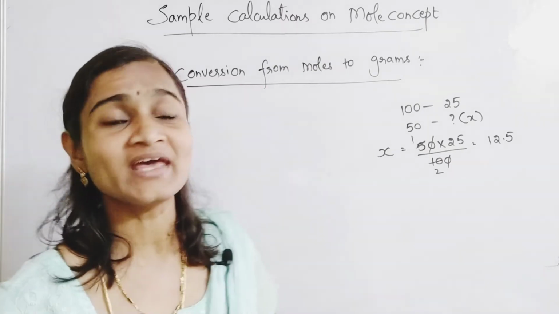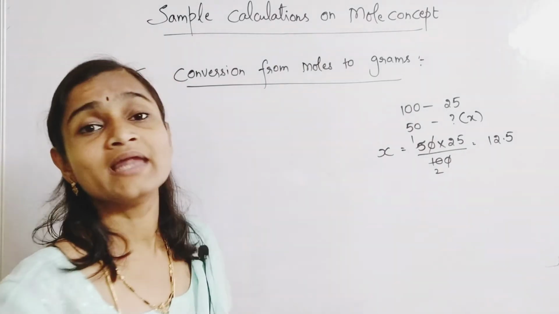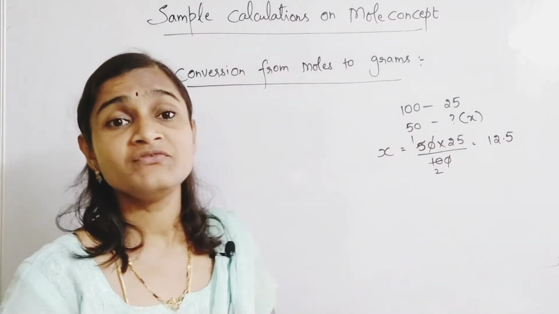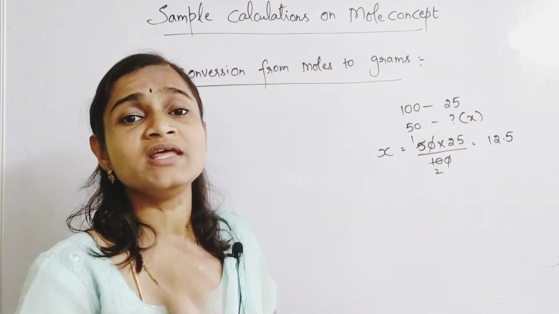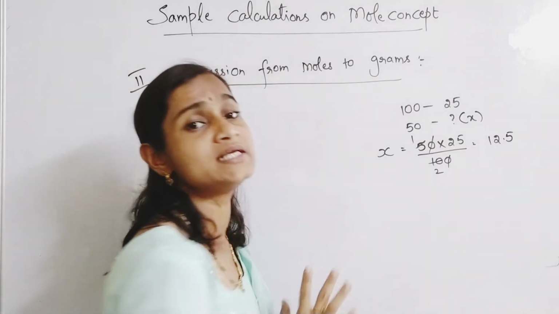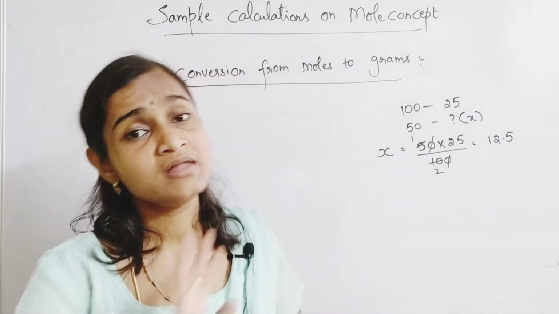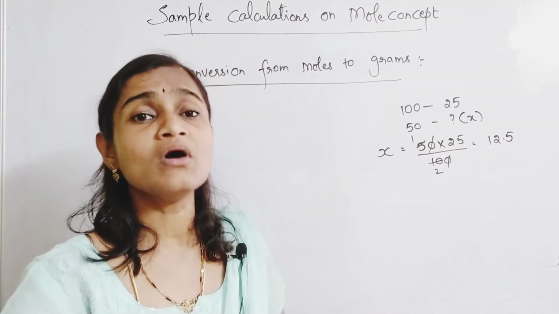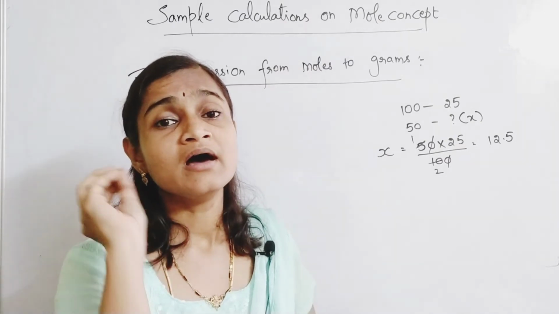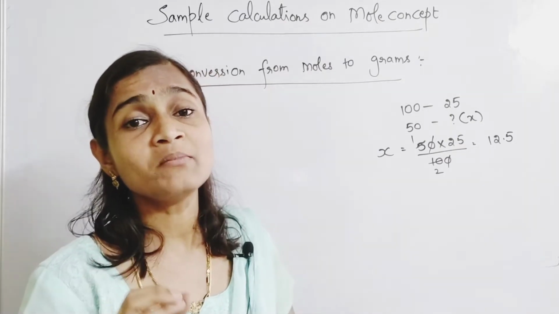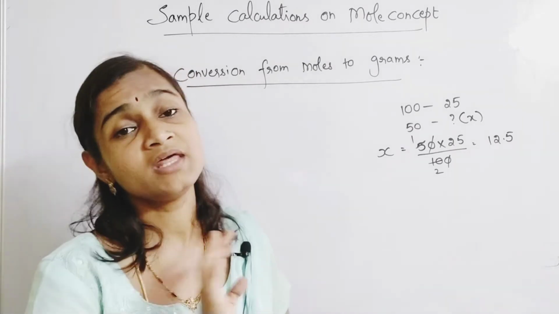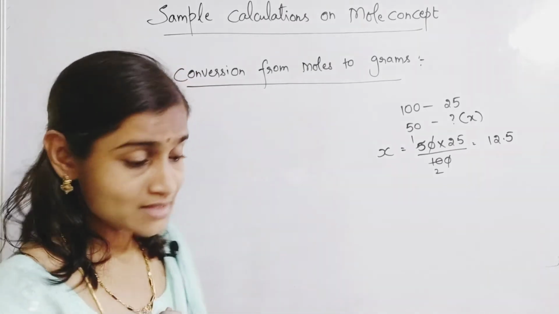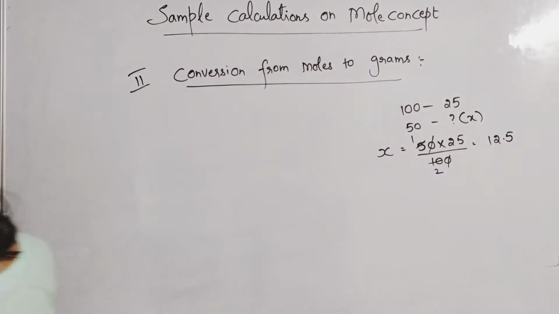That depends. So here we have to calculate like rule of 3. If you are good at comparative study like this, then definitely in each and every sum you will apply rule of 3 like this and you will find the x value. That's it. From here, all the conversions are to be done by applying rule of 3 only. If you are good at comparison, then that is enough for you. So let us see the examples.